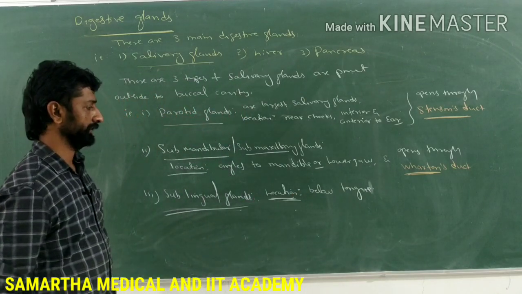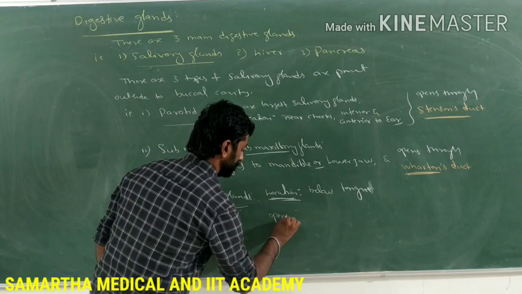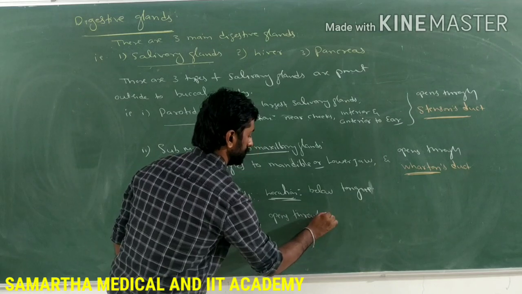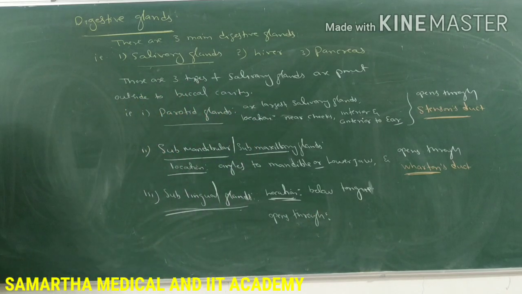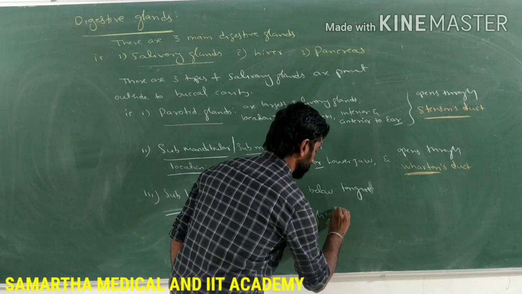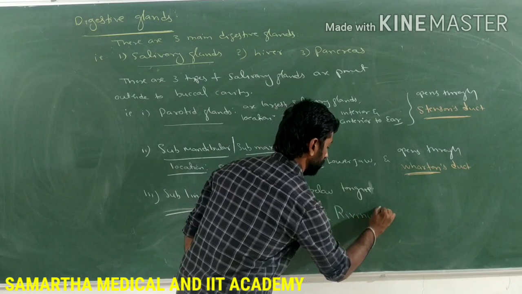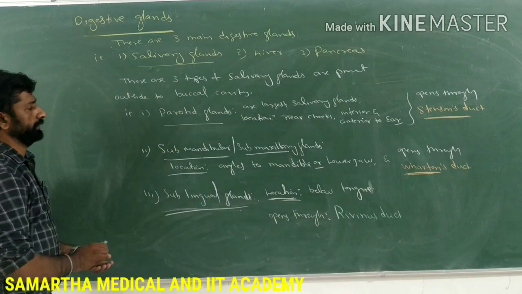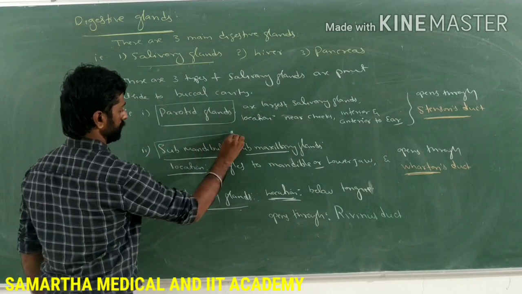Then they open through the duct which is called Rivinus duct. What is the name of the duct here? It is called Rivinus duct.